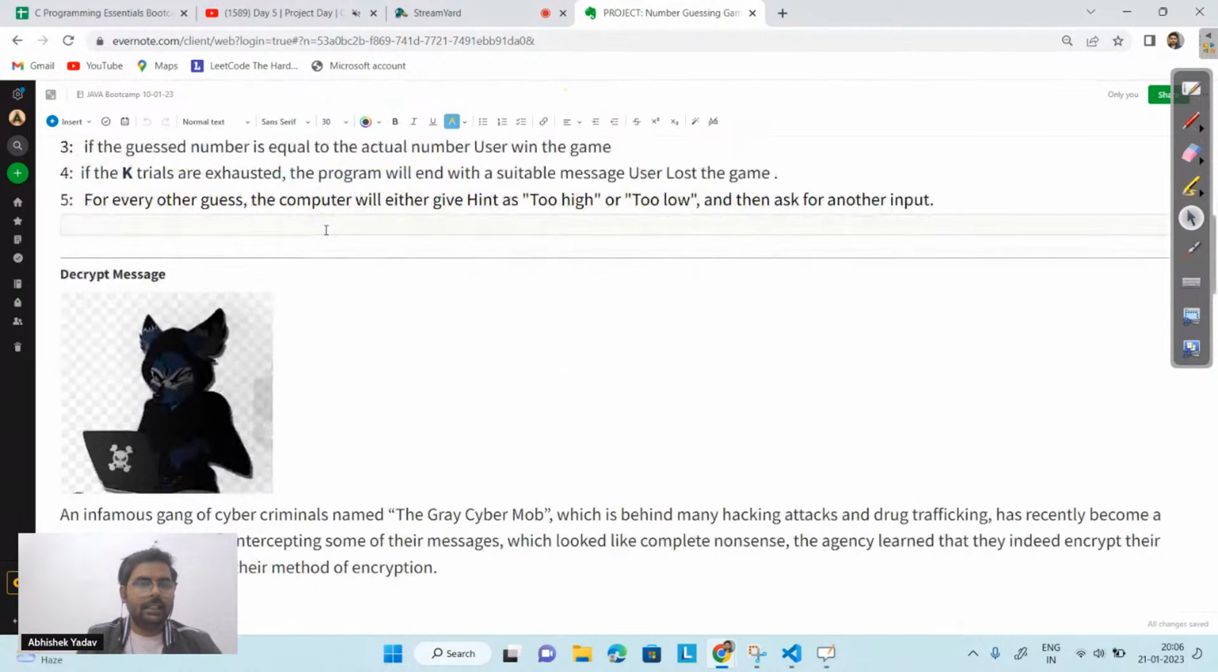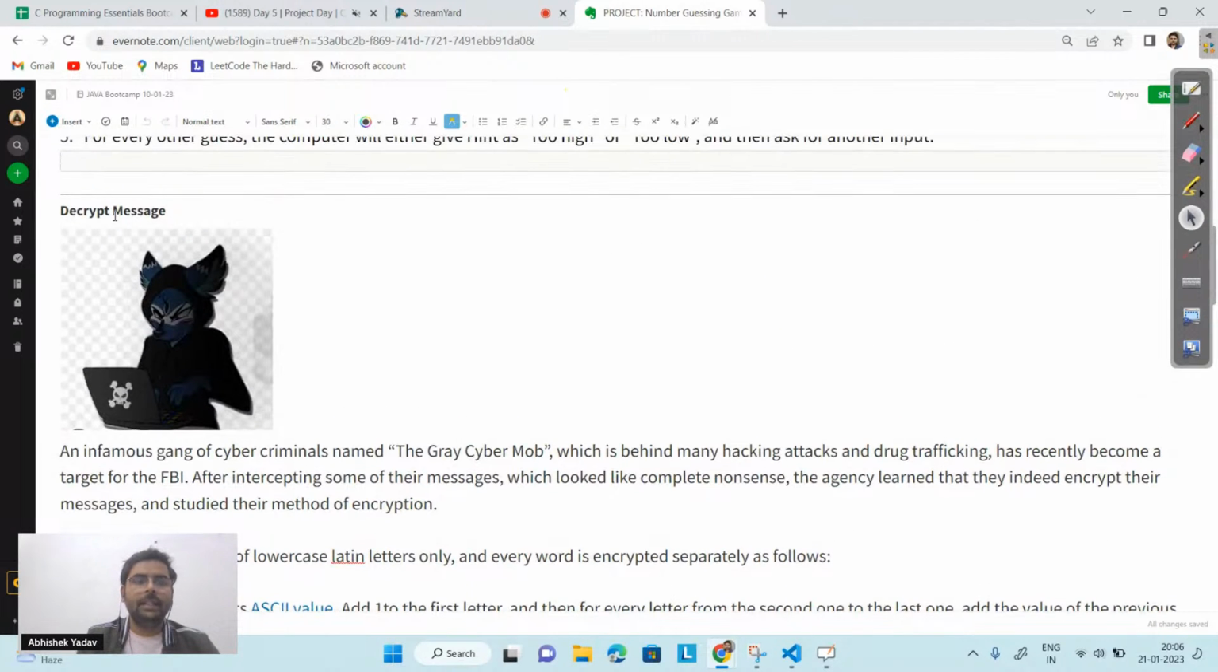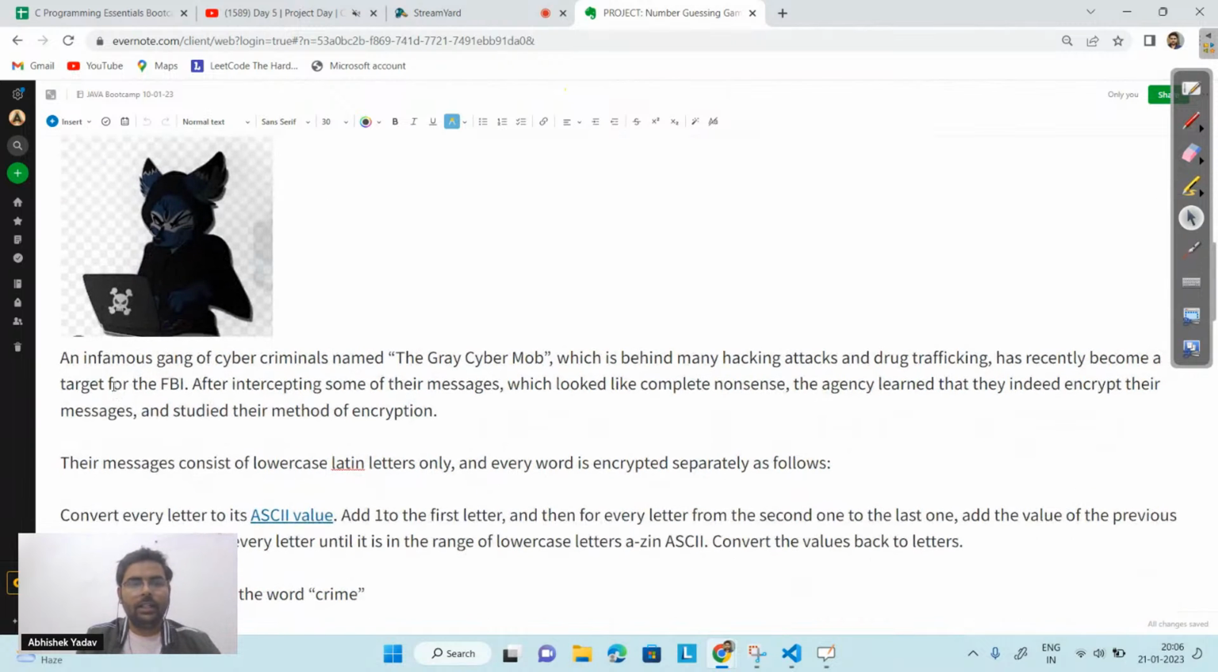Let's talk about the second project, which is decrypt message. You can go through the problem statement. An infamous gang of cyber criminals named the Grey Cyber Mob, which is behind many hacking attacks and drug trafficking, has recently become a target for the FBI. After intercepting some of their messages, which looked like computer nonsense, the agency learned that they indeed encrypt their messages and studied their method of encryption.